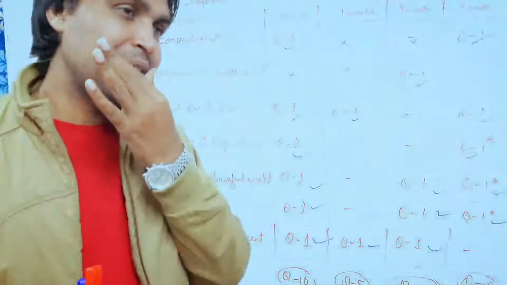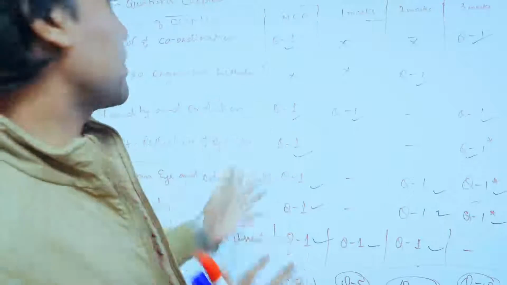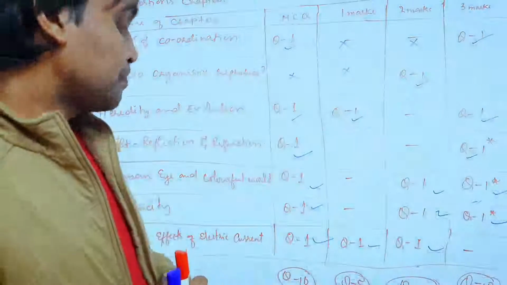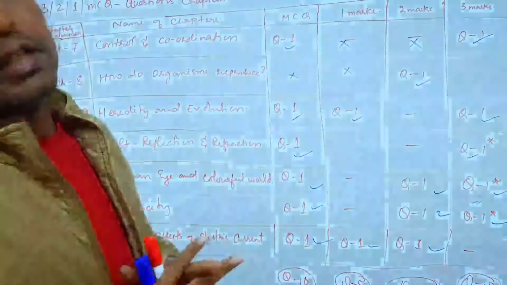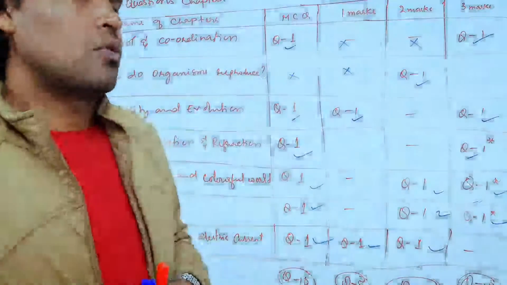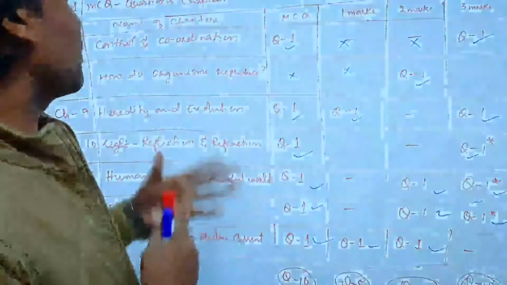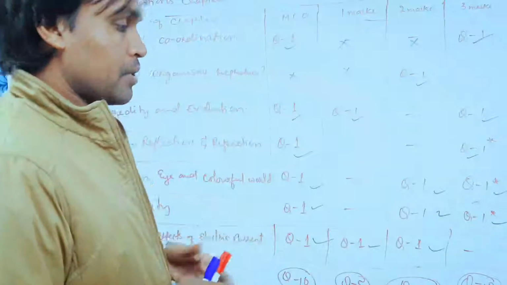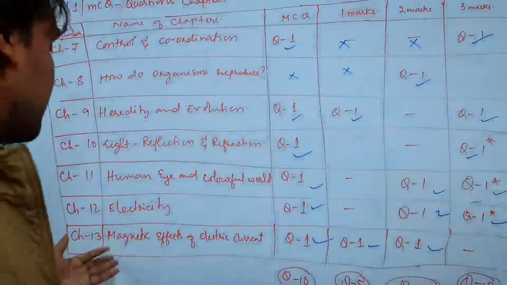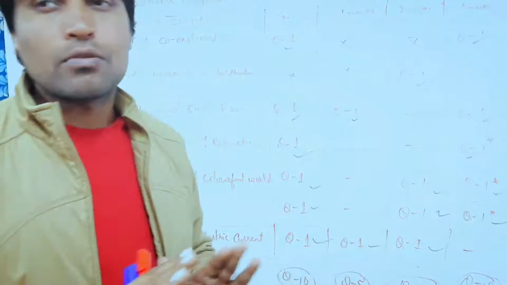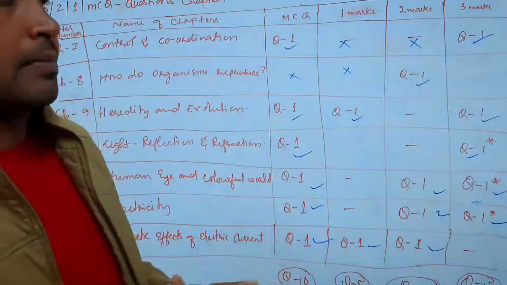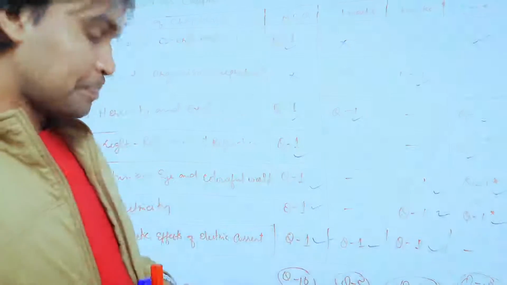So together it is 55 marks, and MCQs are very important, 10 marks will be coming. So you have to study very well, dear students. You have to practice it very well. If you have any doubt or need any clarification, note that the remaining chapters, chapters 14, 15 and 16, are excluded and deleted. They are no more a part of your syllabus for this year.